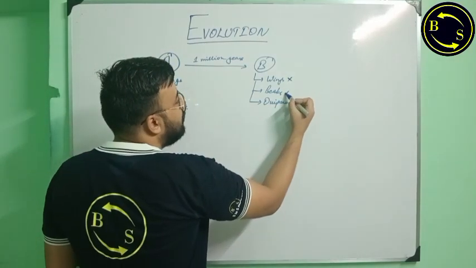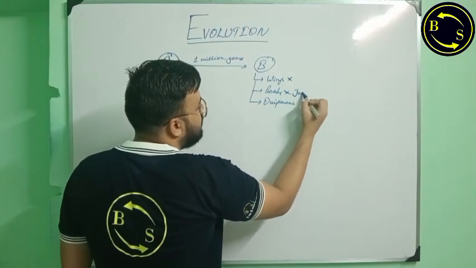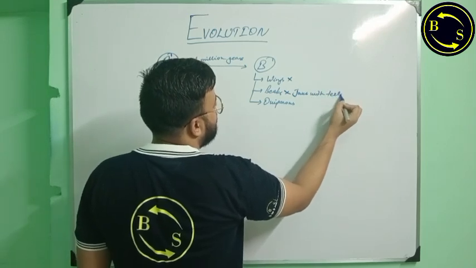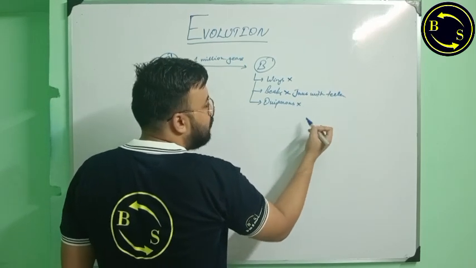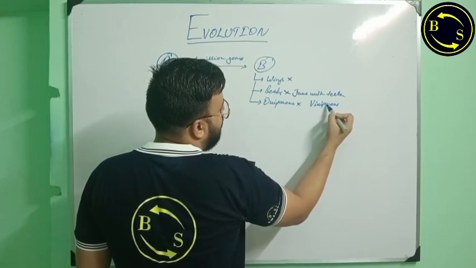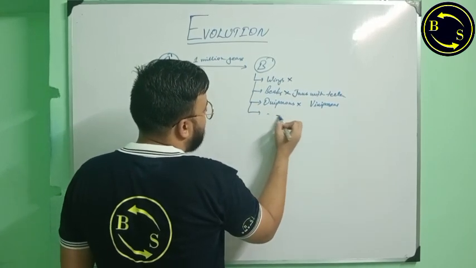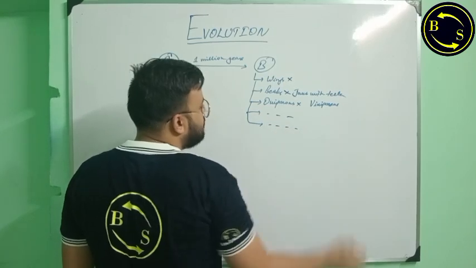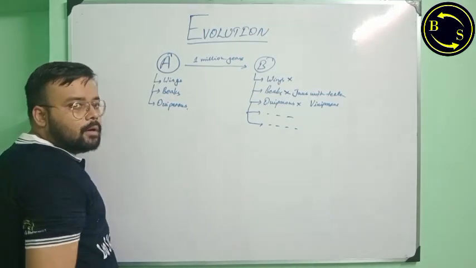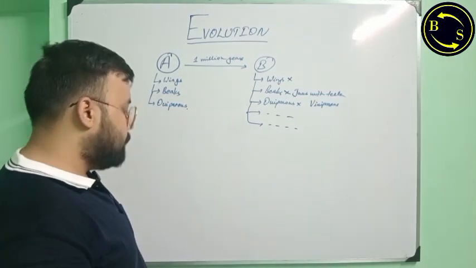Maybe they will lose beaks and have jaws with teeth. Maybe they will not be oviparous but viviparous. Maybe they will have some extra features that were not present in A. So this is evolution in a nutshell.